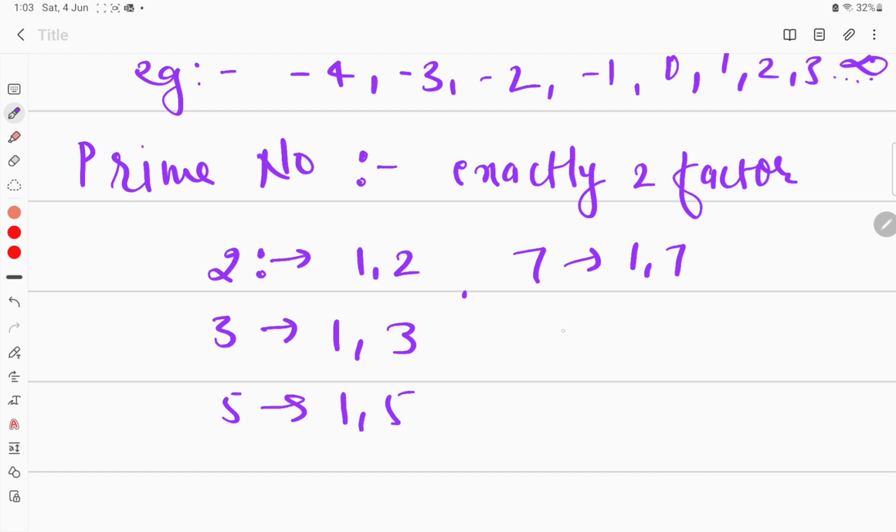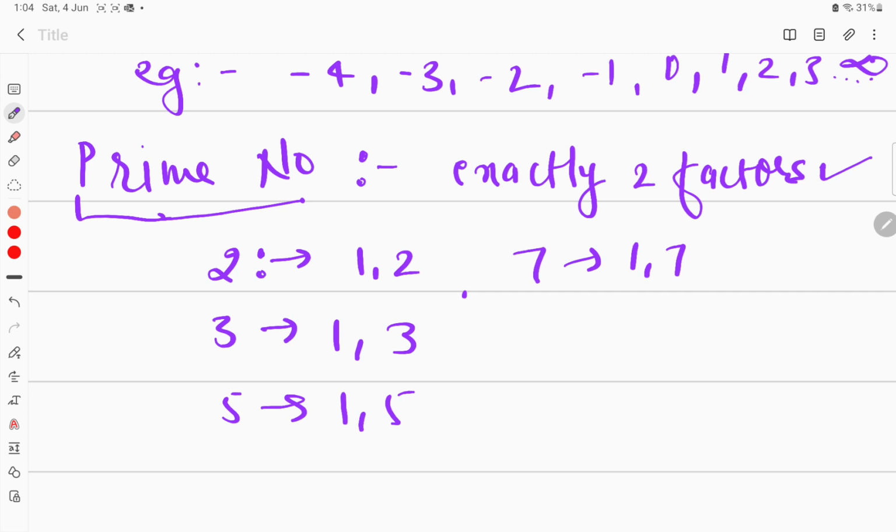I cannot write 8 because 8 has more than two factors, right? So the numbers which have exactly two factors are termed prime numbers. So these numbers, that is 2, 3, 5, 7, then 11, all have exactly two factors. Therefore, they are called prime numbers.